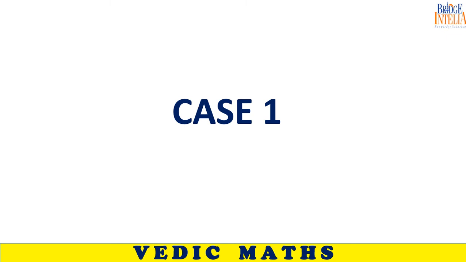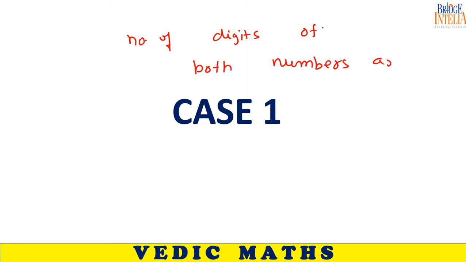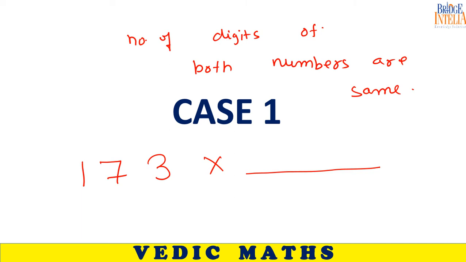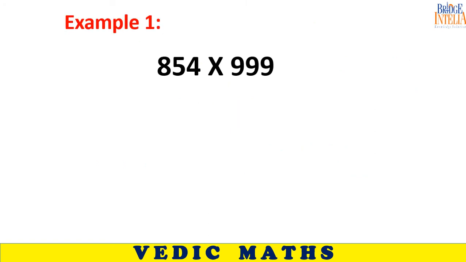Very easy trick. Case 1, number of digits of both numbers are same. It means if I am multiplying 173, what am I multiplying with? Number of digits are same. Here there are 3 digits. Sir, 999. Only then will this trick work.